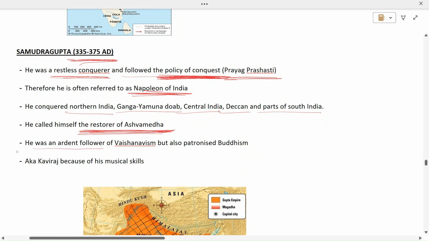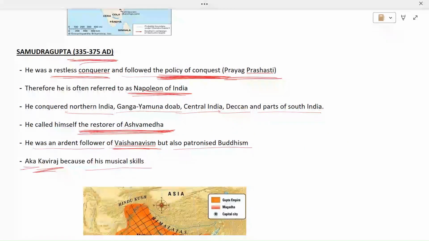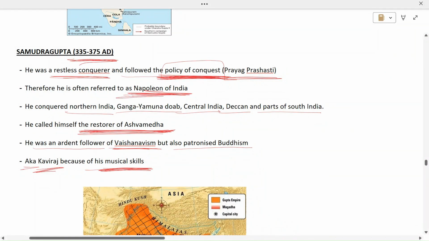He was an ardent follower of Vaishnavism but was also patronizing Buddhism. He was also known as Kaviraj and was praised for his musical skills. For example, there are coins which depict Samudragupta holding a veena. So he had some good musical skills, but he is most famous for his policy of conquest, also known as the Napoleon of India, because he expanded his territory.